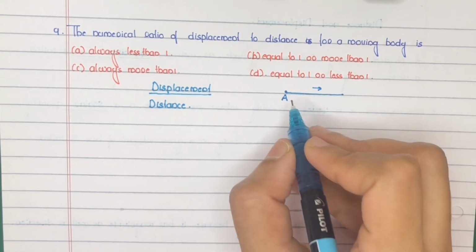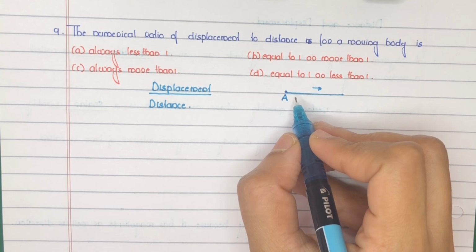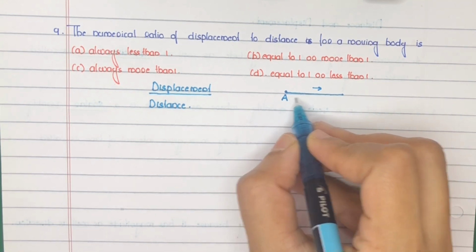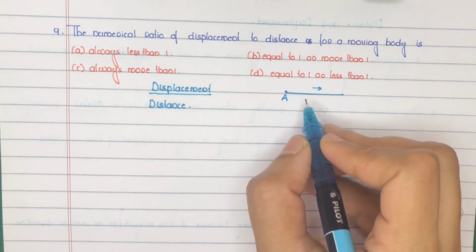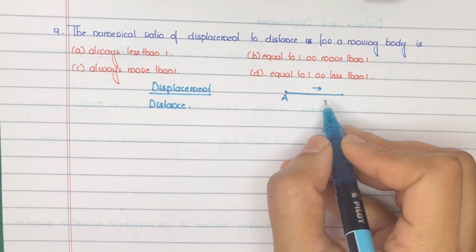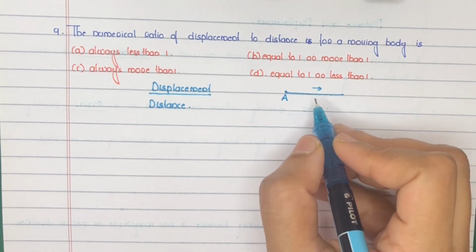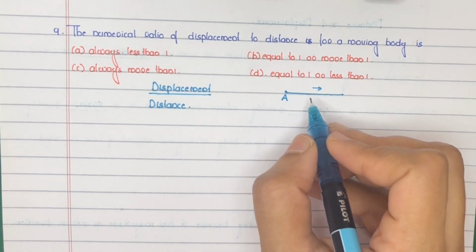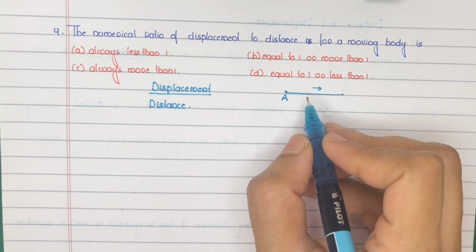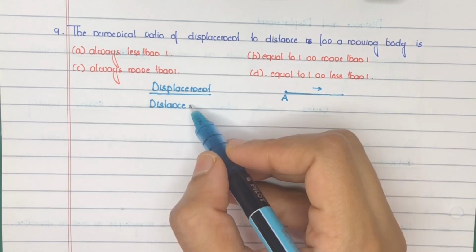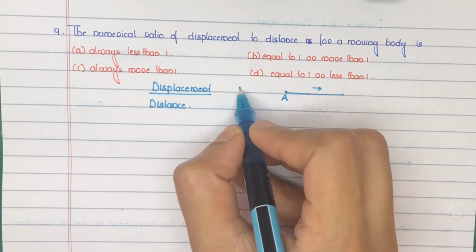In that case, its distance and displacement will be equal, right? Because distance is the actual path, that is the straight line path, and displacement is the straight line distance between initial and final point. That is, for a straight line motion, if the body is moving in a straight line without returning back, in that case, distance and displacement will be equal. Its ratio will be equal to 1.